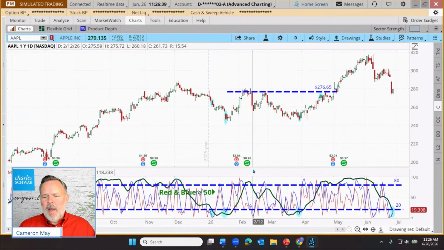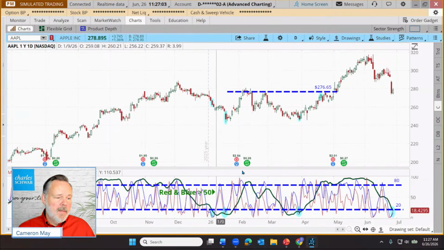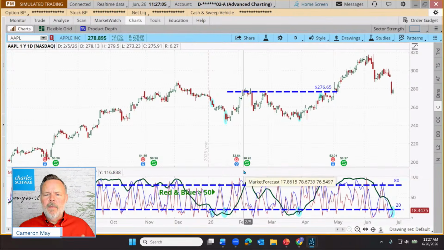So what a trader is probably best to do is just pick one. It's not my place to say which one someone should be using, if any. Not everybody uses technical analysis, but just pick one, treadmill, stair climber, or I don't know, RSI or market forecast or whatever, and just run it through a series of tests and see if it works for you. All right. And by the way, while you probably are wishing I would do a side-by-side breakdown, that takes too long. Then I have to explain.